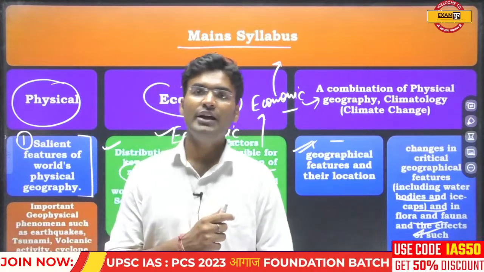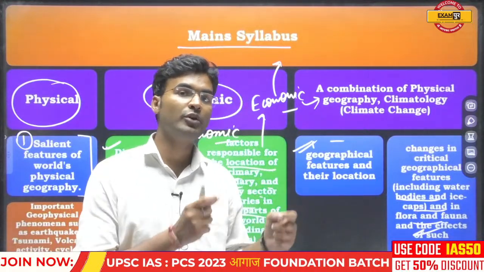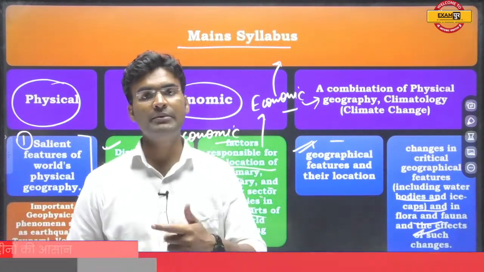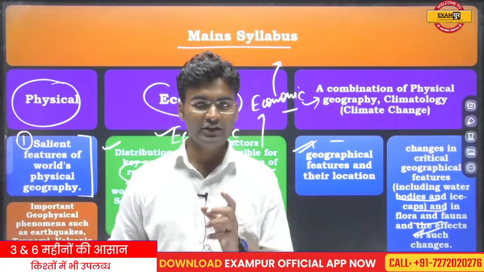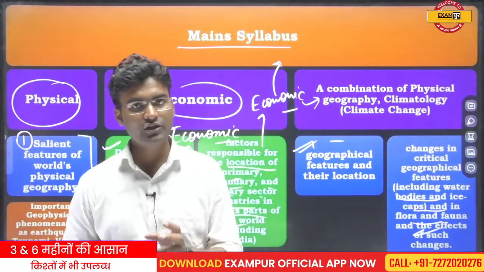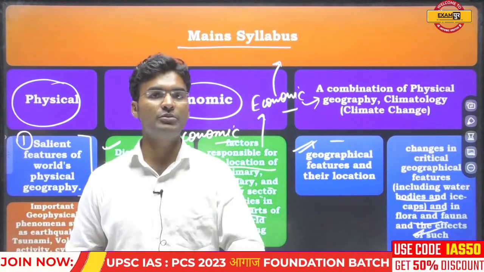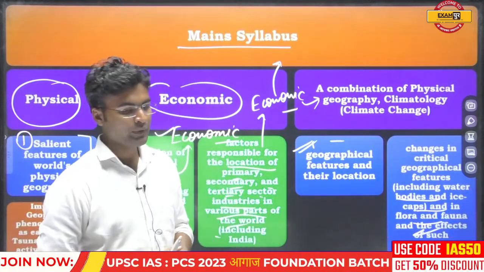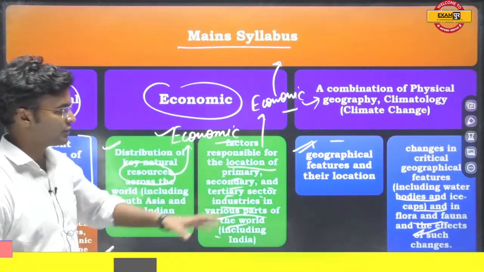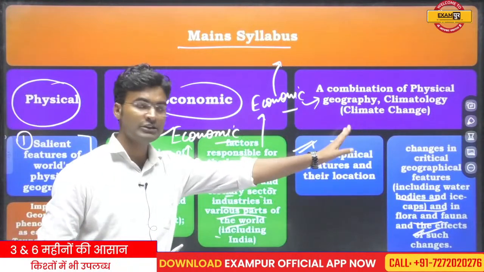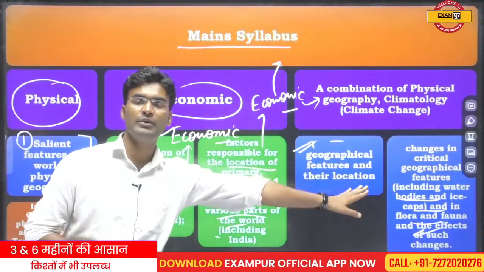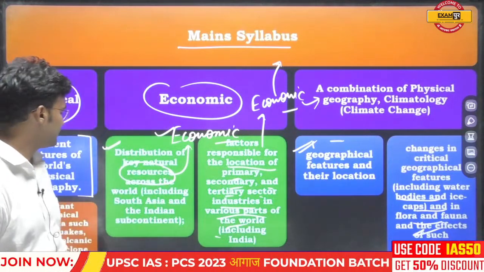Your main function in the system is policy formulation, because you will become a bureaucrat, and the main function of any bureaucrat is policy formulation. So it is important for us to understand these aspects of the geography syllabus.